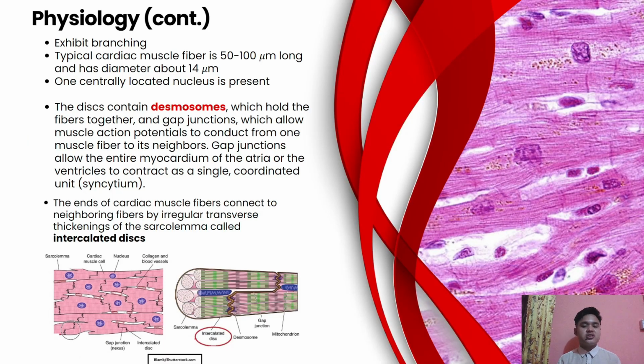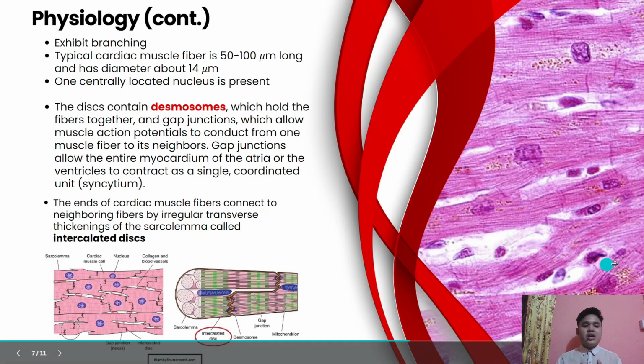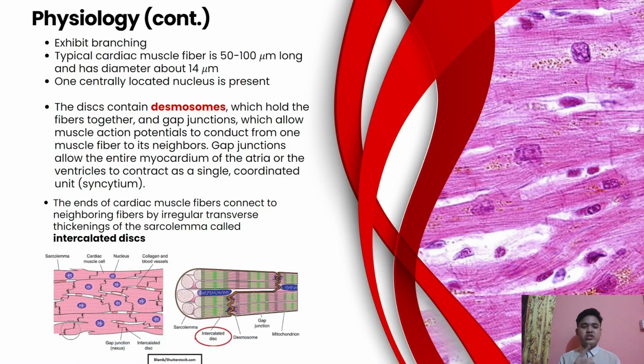Next, the histology we'll be talking about is the tissue of the cardiac muscle. Basically, it has branching cells with one centrally located nucleus, not peripherally, and it has no tight junctions. It has gap junctions, and between them it has desmosomes, which hold the fibers of the muscle together, which allows the muscle to contract as a single coordinated unit, a syncytium.